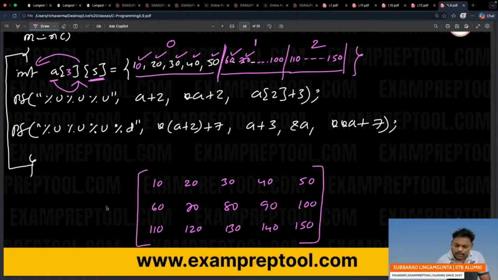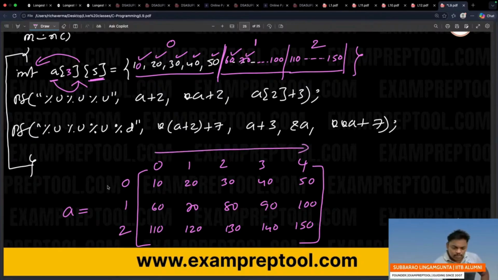Array name is A. And one more, 3 rows: 0th row, first row, second row. 5 columns: 0th column, first column, second column, third column, fourth column. Columns are 0 to 4. These are columns, 0 to 4. These are rows, 0 to 2. It is a 2D array.